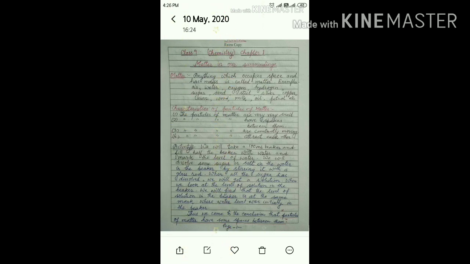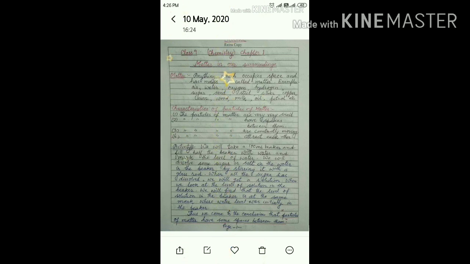We will take a 100 ml beaker and fill half the beaker with water and mark the level of the water. We will dissolve some sugar or salt in the water by stirring it with a glass rod. When all the sugar has dissolved, we will get a solution.